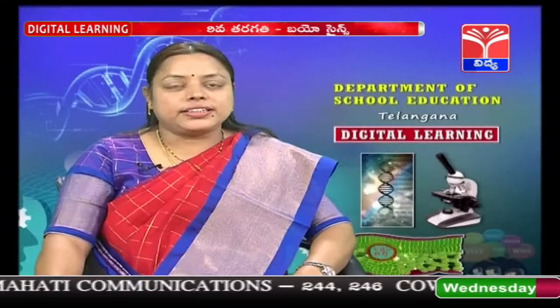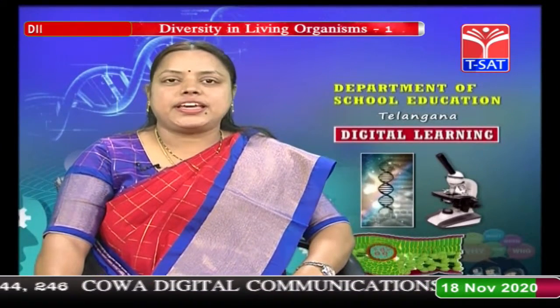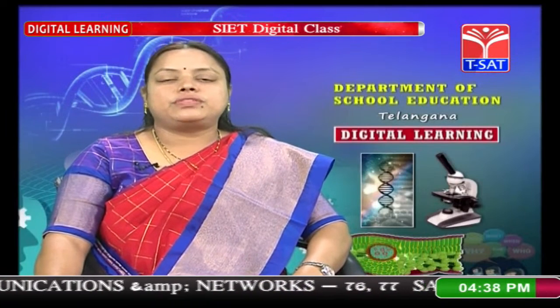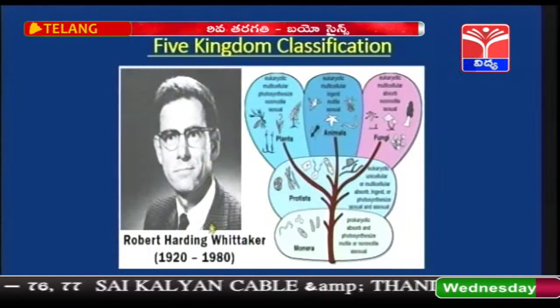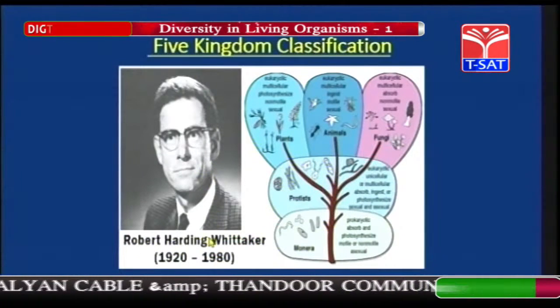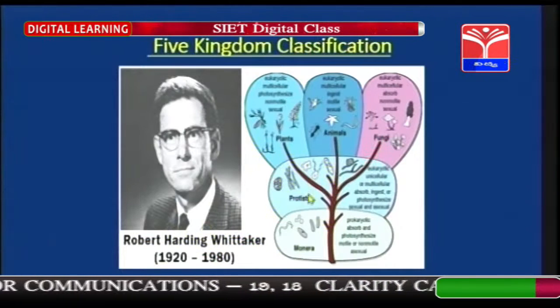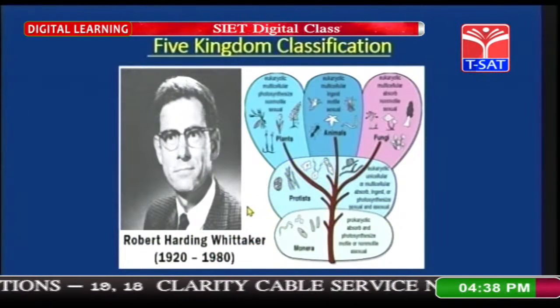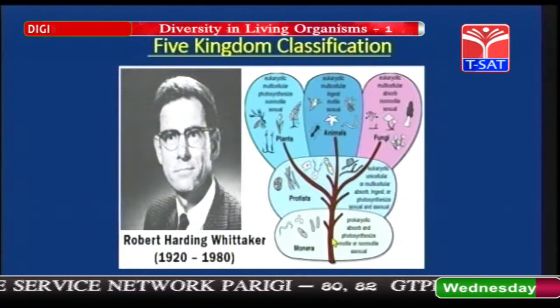Children, as I told you all earlier, the most widely accepted classification is the 5 kingdom classification. So, let us know about the 5 kingdom classification in detail, and let us know about Robert Harding Whittaker. Children, he is the scientist who discovered the 5 kingdom classification, and he gave out 5 kingdoms. Let us know what are the 5 kingdoms.